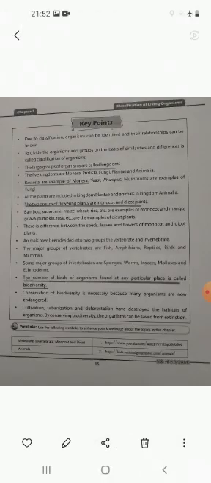So that was all about your first unit, and these are the key points. You have to read them as well because they contain important statements. You have to read them one time very carefully. Understand? Hope you have understood the chapter very well. Good luck for your paper. Thank you.